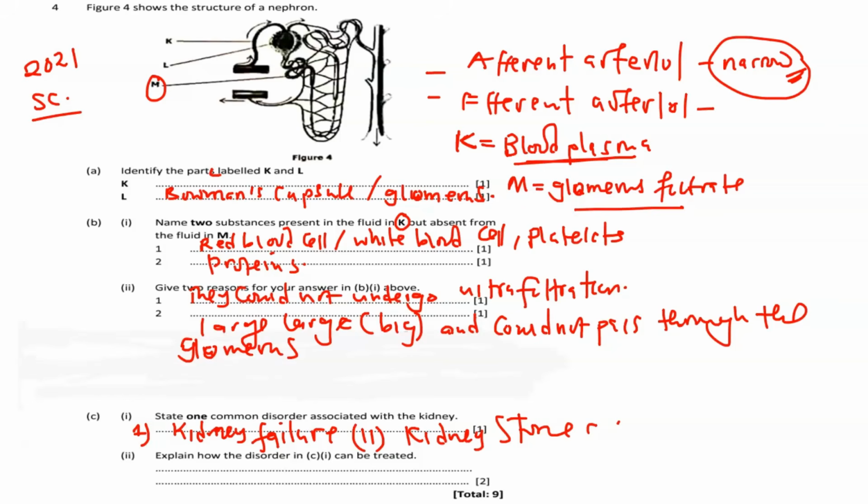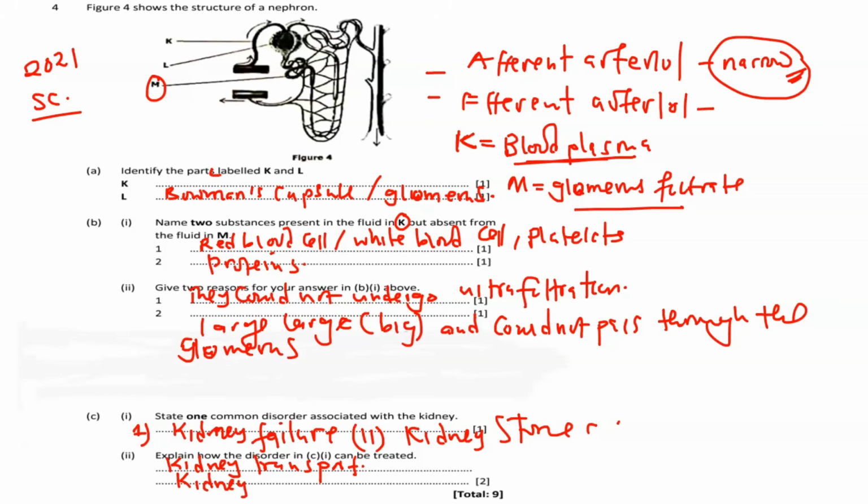Then explain how the disorders in C can be treated. How can you treat these disorders? So one way to treat the disorders is by undergoing kidney transplant, where the kidney that is not functioning properly, be it one or all the kidneys, are removed, and of course you replace. Then also we are looking at kidney surgery.